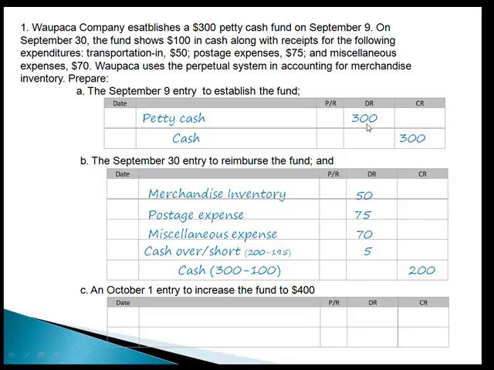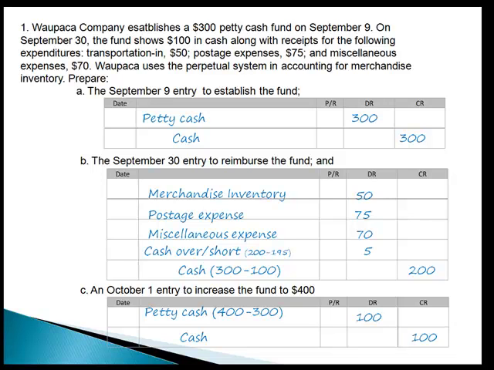Now our fund already has $300 in it. So to increase it to $400, we're not going to make a journal entry for $400. We're going to make a journal entry for the difference. We're going to add $100 into the petty cash fund, and we're going to take it out of the general fund. We're going to go back to the bank with a check from the general cash account, and we're going to cash it for $100, and we're going to walk back to our drawer, and we're going to put $100 back into our lock box. Okay? These are the 3 journal entries.